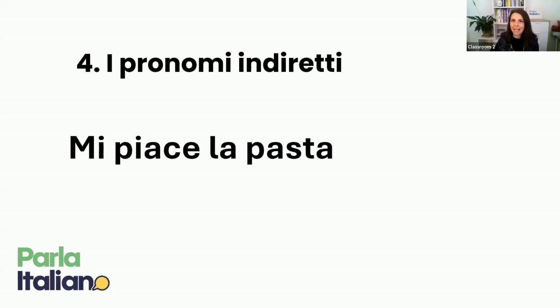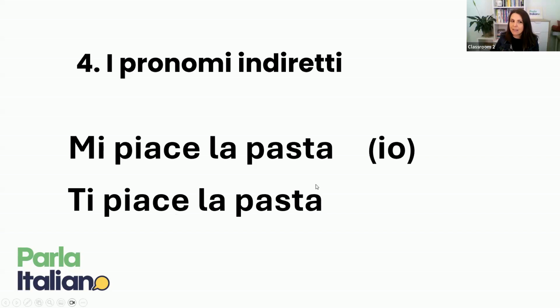So bear with me. Let's go back to our sentence. Mi piace la pasta. So who is this mi? When we talk about mi, who are we referring to? Of course, that is I. So I like pasta. Let's have a look at this second sentence. Ti piace la pasta. So now, who is ti? That's right. That will be tu. In other words, you singular. And these are called pronomi indiretti.